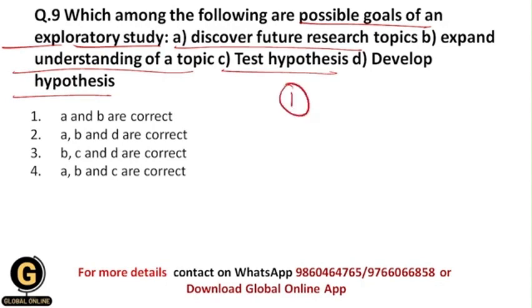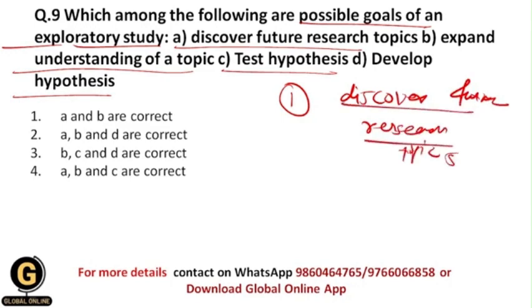First one is, we are going to discover the future research topics. Because here we don't have that much information about the future research topic, within the exploratory study we are going to collect the preliminary data so that we can discover future research feasibility, future research topics.